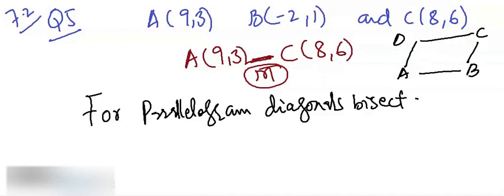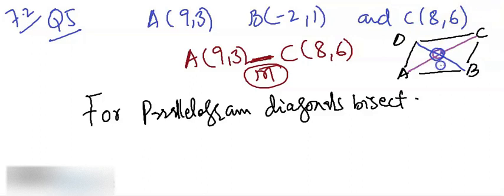What we have calculated right now is this midpoint, the midpoint of A and C. So it says now calculate the fourth vertex. Since this is the midpoint of diagonal AC, it must also be the midpoint of diagonal BD. Why? Because it's a parallelogram, and we know that a parallelogram's diagonals bisect each other.